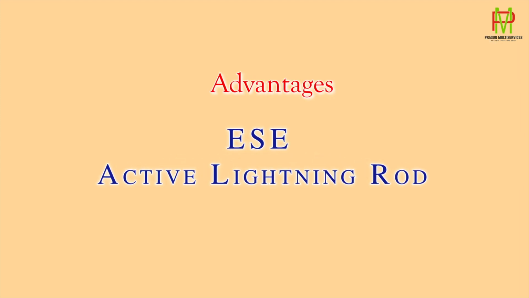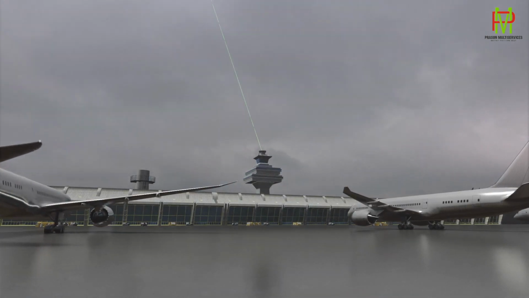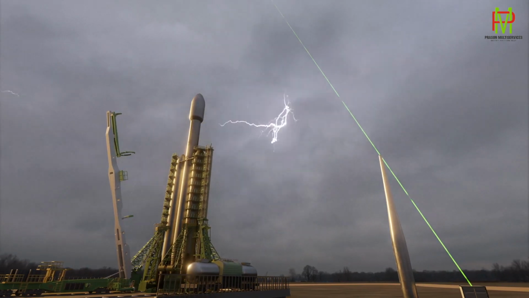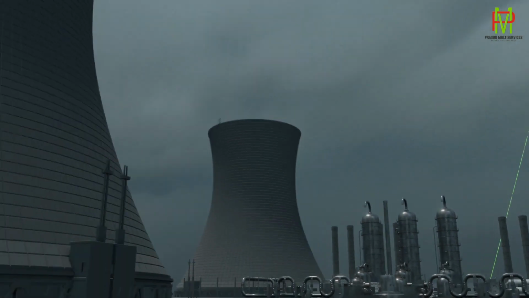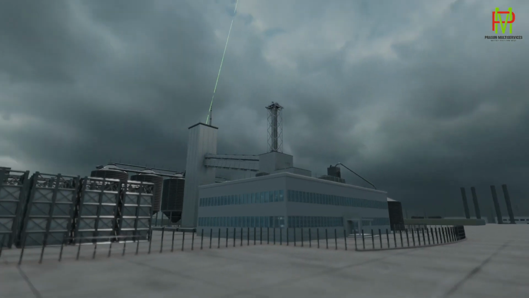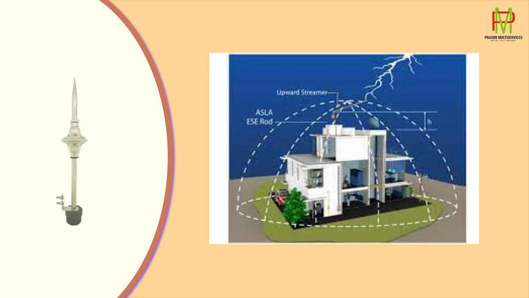Advantages of the ESE or active lightning rod system. The difference between these systems is the activity carried out during the storm. As explained in the above points, the main and important difference is the protection radius of each external lightning protection. These differences allow us to specify its advantages. First, the active system has a bigger protection radius. It can be more than twice the protection radius of a simple lightning rod, depending on the models.